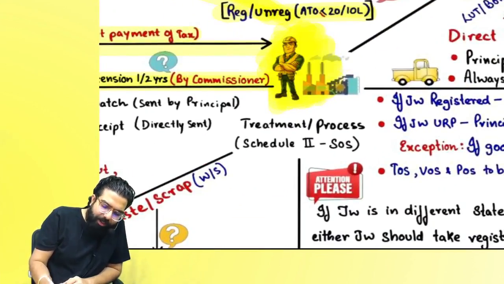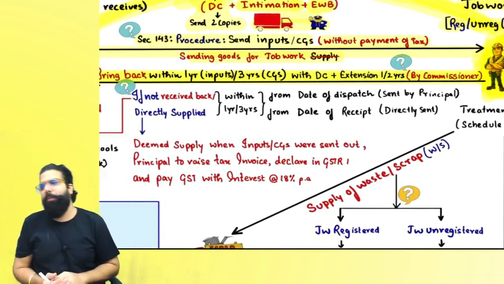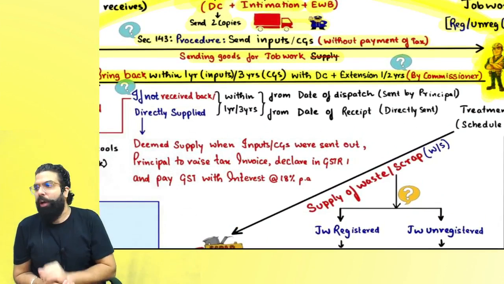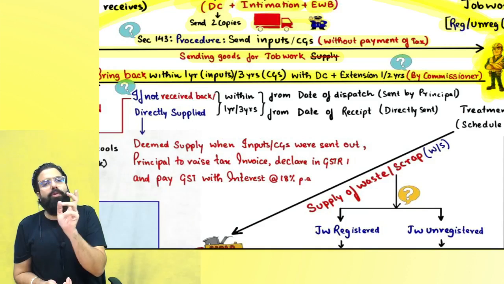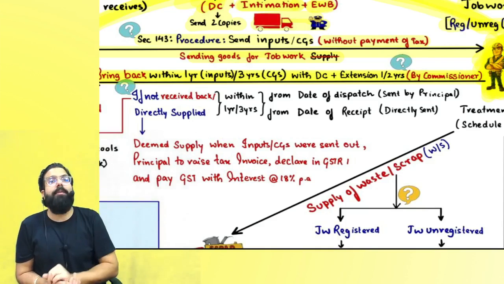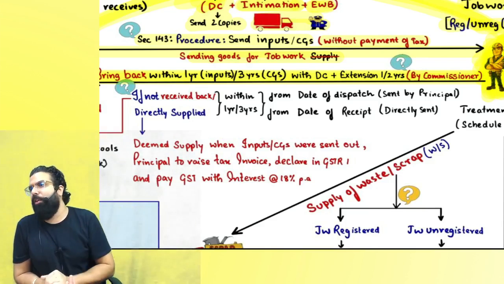Once the job worker receives the goods, he should do the job work and return it back to you within 1 year, or 3 years in case of capital goods. Inputs within 1 year, capital goods within 3 years. If it can't be returned within that time, an extension can be given by the commissioner. You can take an extension of 1 year or 2 years in case of capital goods.